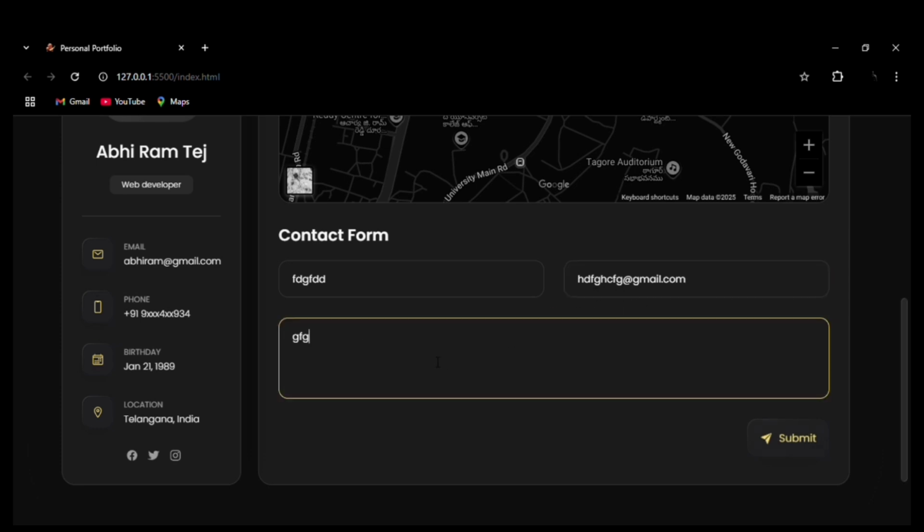And if you don't mention the message and try to submit, you can see an error that it won't allow you to submit. So you have to mention some data in the message. Then it will allow you to submit. You can see the hover effect on the submit button.